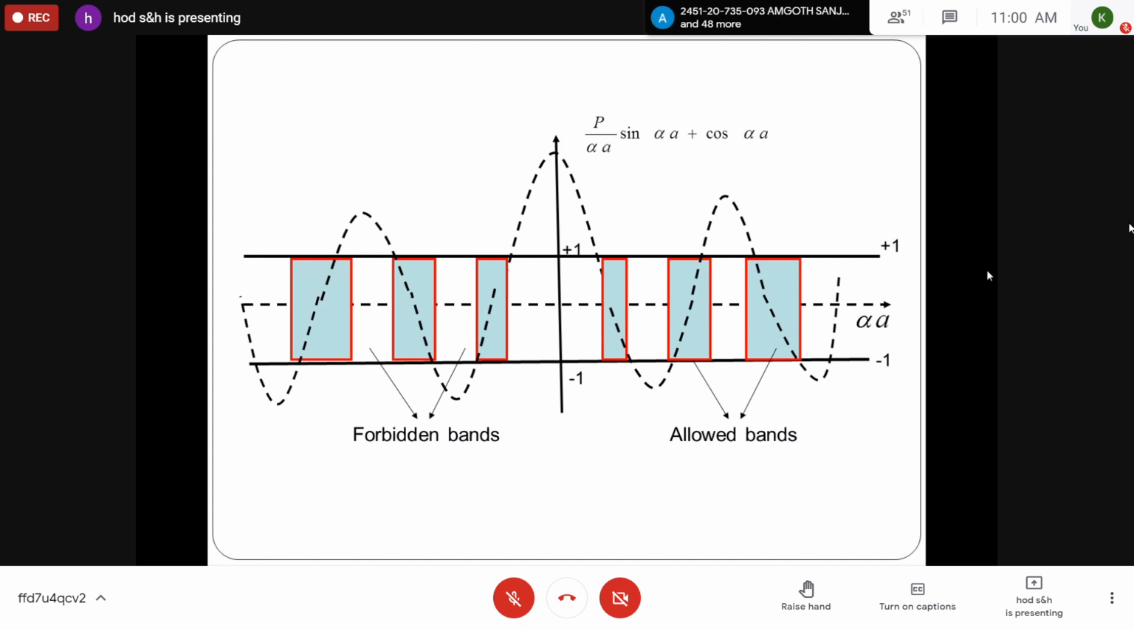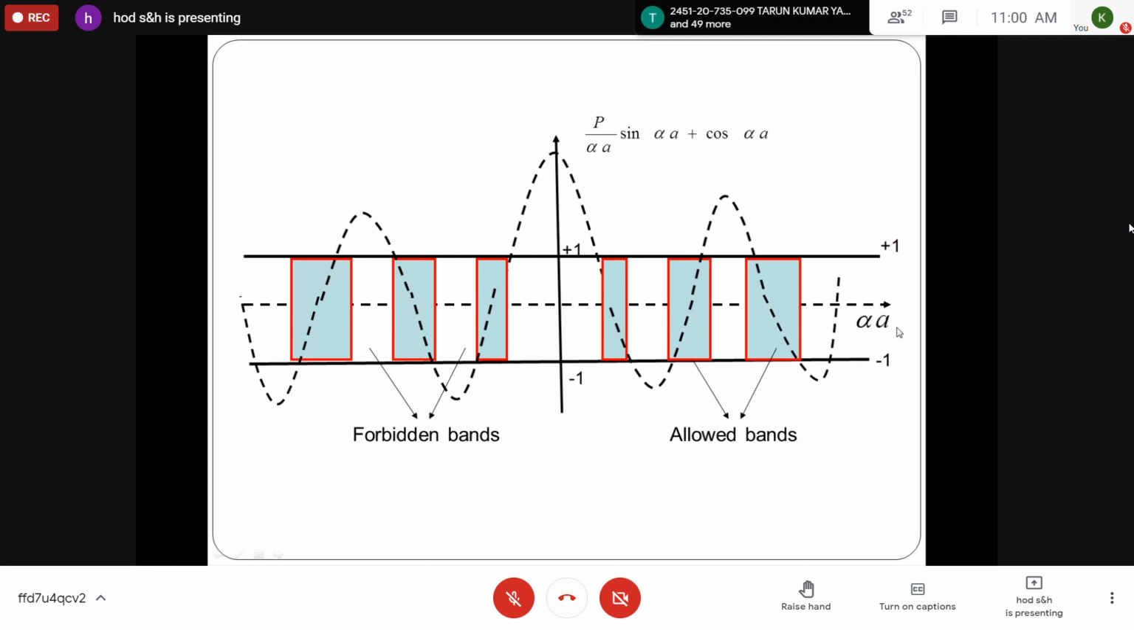And also, as the value of alpha A increases, it is observed that the width of allowed band increases. That is, alpha is indirectly the energy of the electron. So, if the energy of electron is more, then there is a finite probability that the electrons can be moving to the next higher energy state. So the width of allowed band increases as the value of alpha increases.